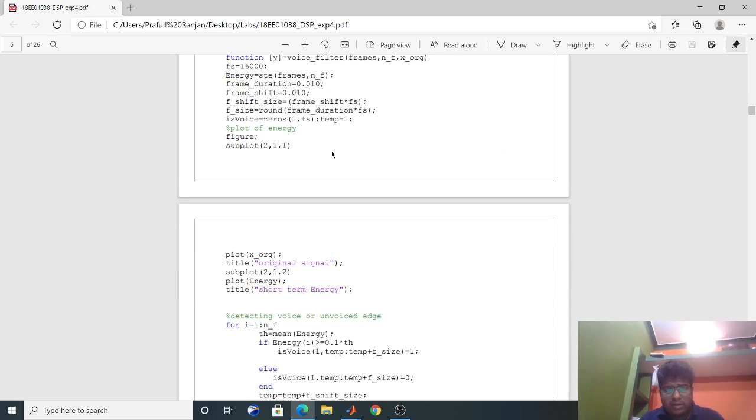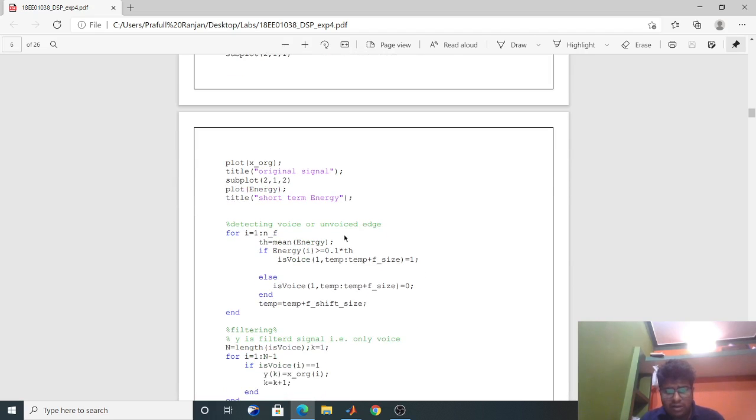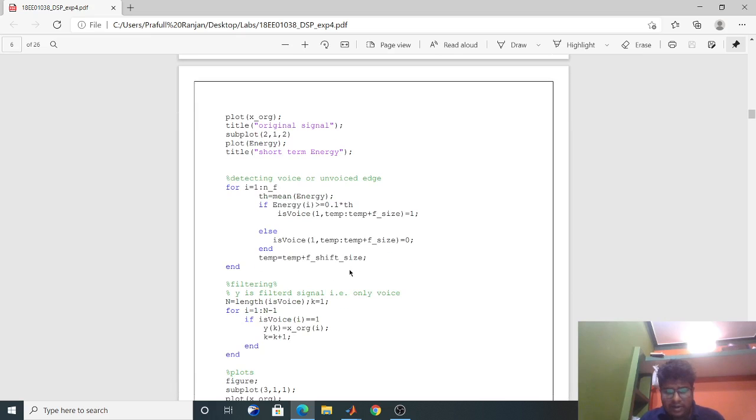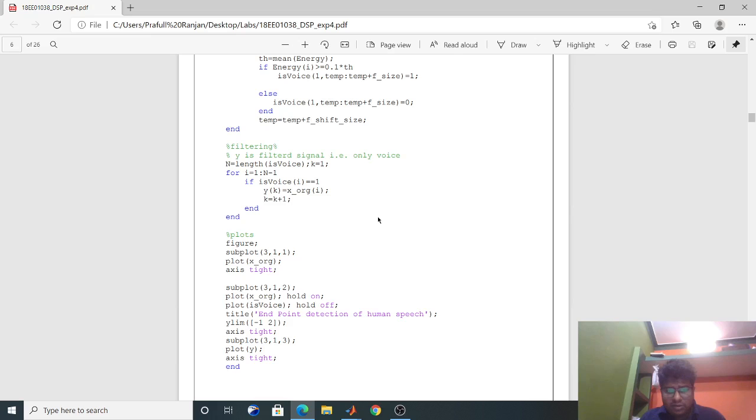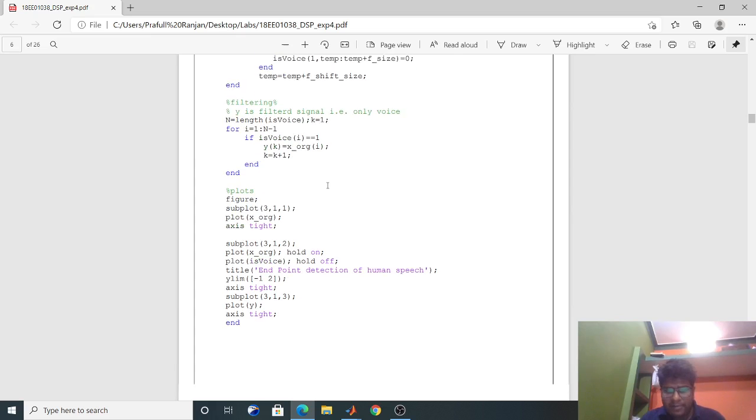So here I am calculating the energy and comparing it for every block. The threshold is 10% of the mean energy, I am calculating 0.1 times the mean of the energy for the whole block. After comparing, if the energy is greater than the threshold value, then I am taking it as white, so I am giving it 1, otherwise it is 0. And from that I have filtered the signal. If it is 1, then I am storing the data, otherwise I am removing the data.